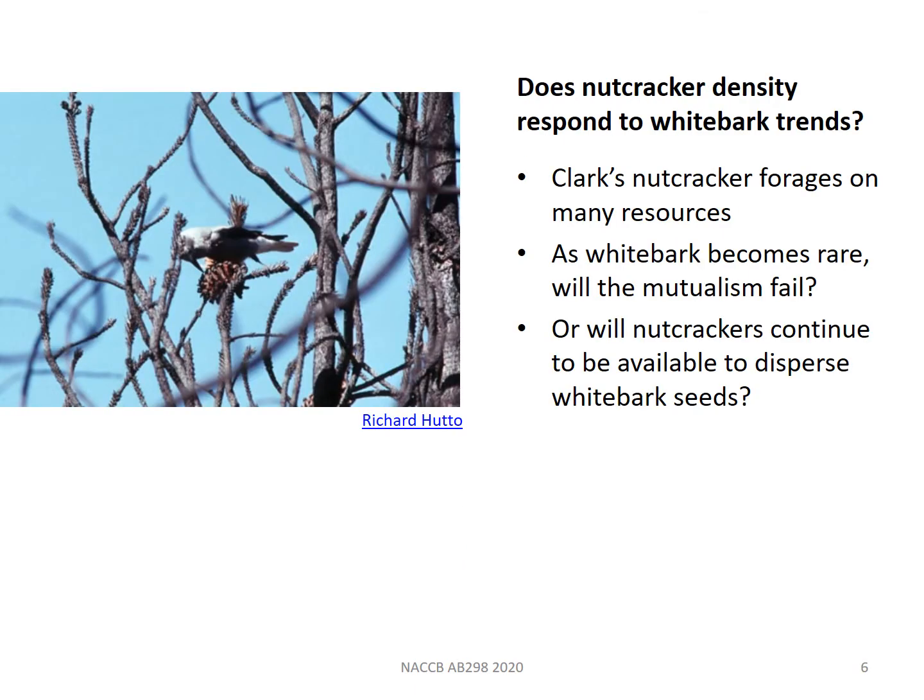As whitebark are killed by blister rust and other threats, it seems likely that nutcrackers will also begin to disappear from these landscapes. If so, there would be fewer nutcrackers to disperse whitebark seeds, leading to a vicious cycle of increasing whitebark losses. But Clark's Nutcracker feeds opportunistically on many resources. In this image, a nutcracker forages in the crown of a fire-killed ponderosa pine. So our main question in this research is whether nutcrackers actually respond numerically to trends in whitebark as a resource.